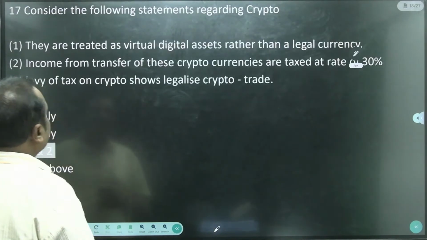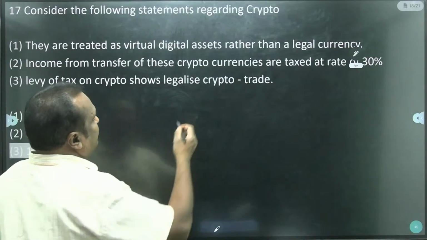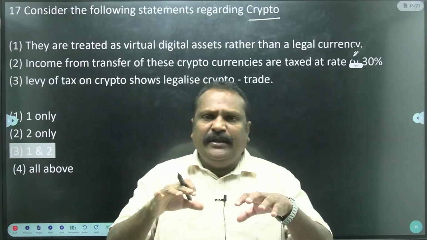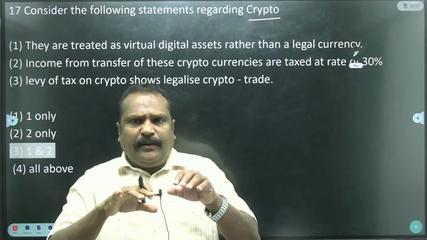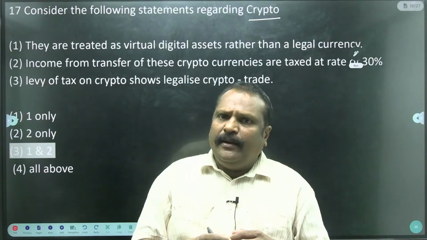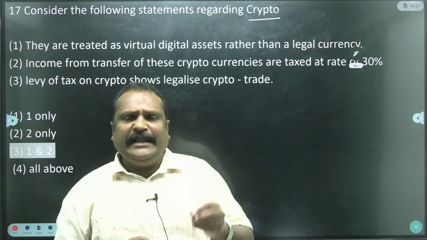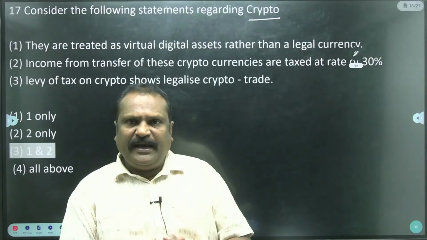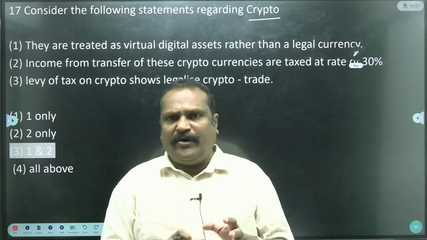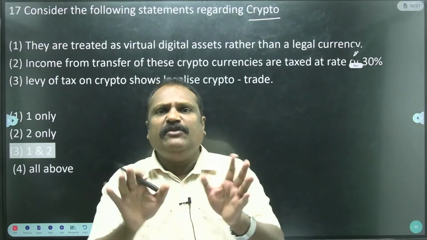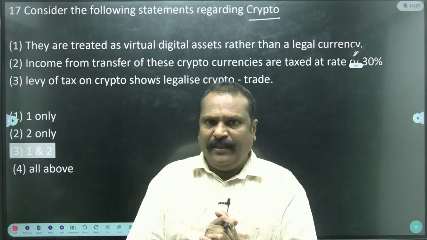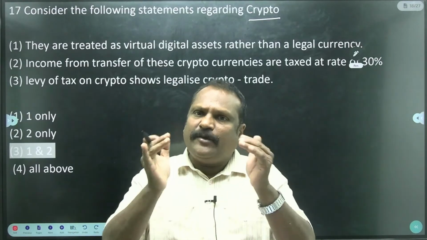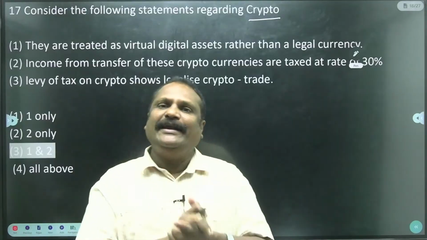Then consider the following statements regarding cryptocurrency. What is a cryptocurrency? It is in the form of electronics. It can be seen through laptops and computers only, because physically it cannot be found. Bitcoin is an example. And cryptocurrency is not permitted; it doesn't have legality.